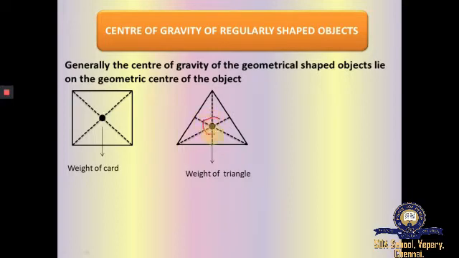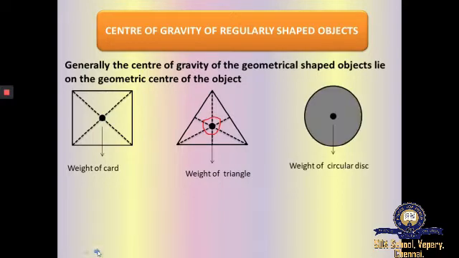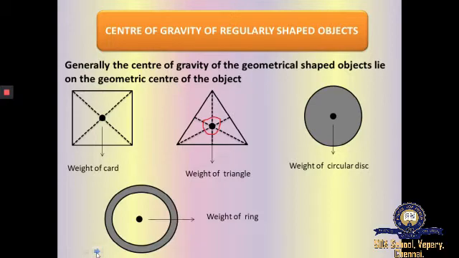This is the center point of the triangle where the three lines meet. Weight of circular disc. As you can see, this dot will be the center of gravity for this geometrically shaped object. Next is weight of ring. As you can see here, this point will be the center of gravity for this ring.